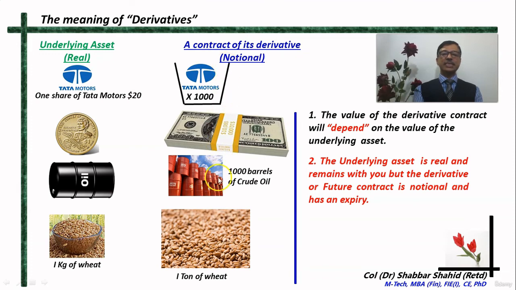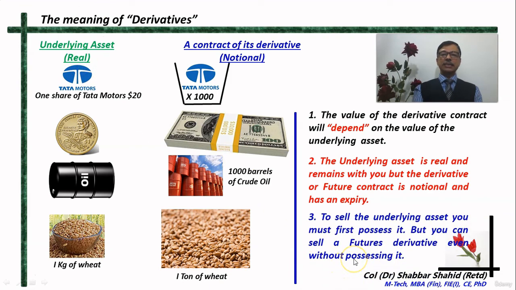You do not physically exchange these things. You only exchange a promise or a contract. And that promise has got a validity period, maybe 1 week, 1 month, 3 months. But that promise does not remain valid for eternity. But this underlying asset remains for eternity. All right. And the third thing is that if you want to sell the underlying asset, like for example, if you want to sell the Tata Motors share or the barrel of oil or anything from this, you must first possess it. Only if you are having this underlying asset, you will be able to sell them.